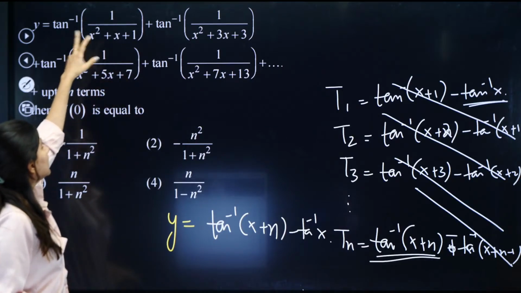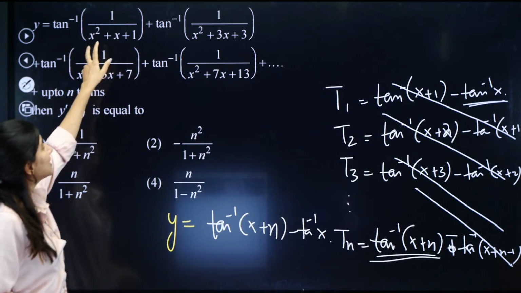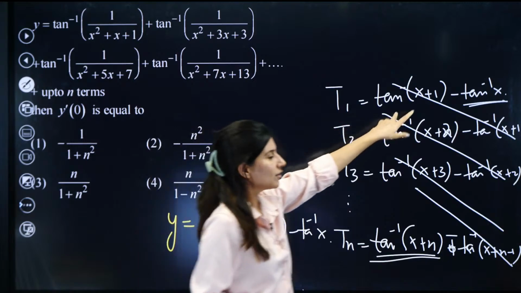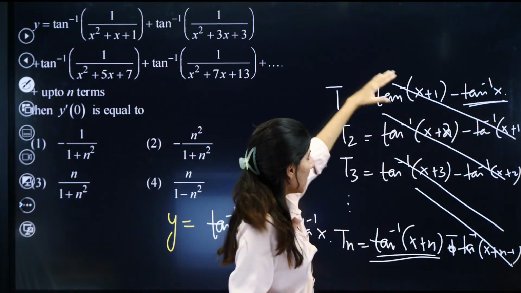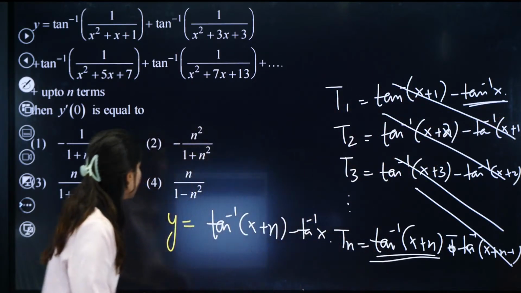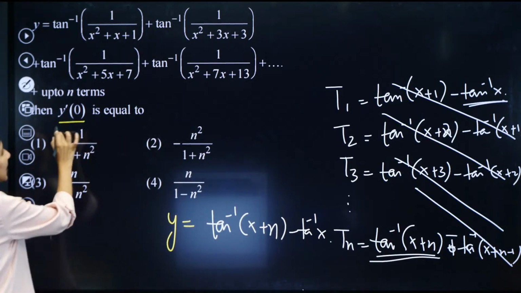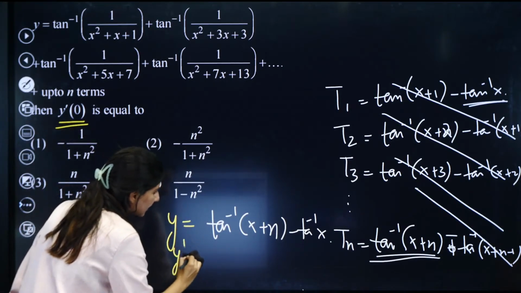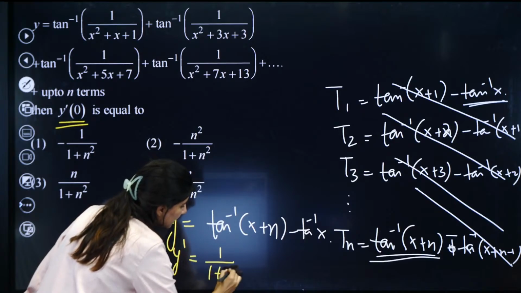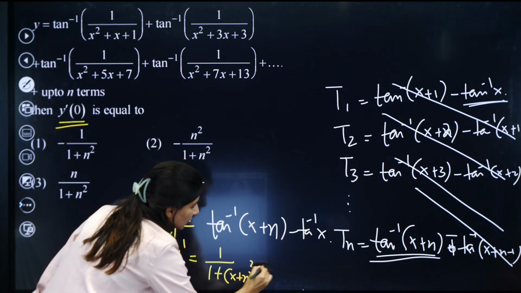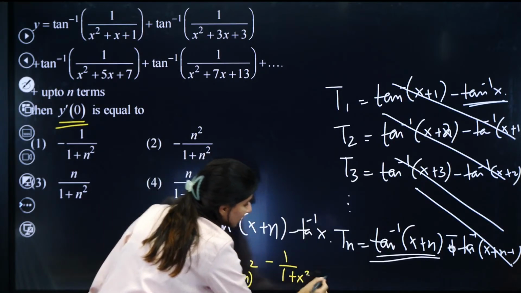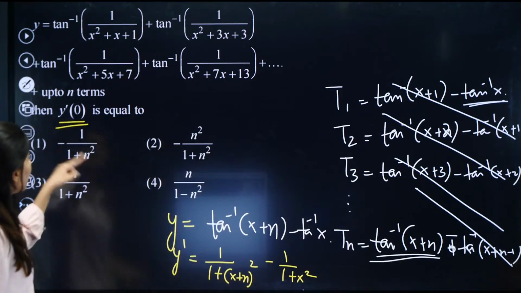So the moment you saw the tan inverse 1 upon 1 plus x plus 1, this is figured out as this. And if you add, this is what you get. Now what you need to figure out is y dash 0. That means you're looking for dy by dx. So this is 1 upon 1 plus x plus n whole square minus 1 upon 1 plus x square. Differentiation normal. And you put x equals to 0.